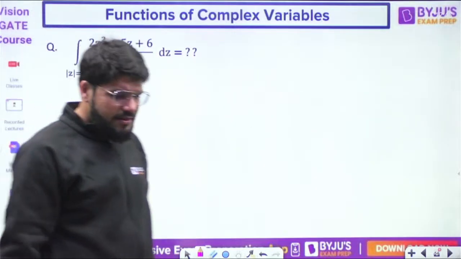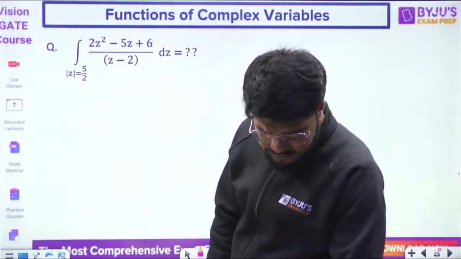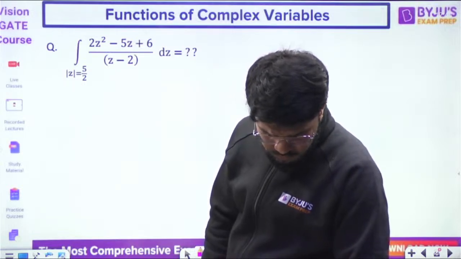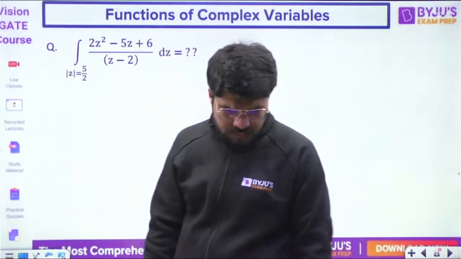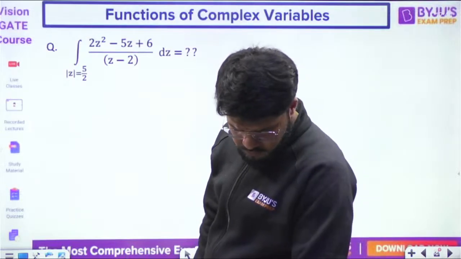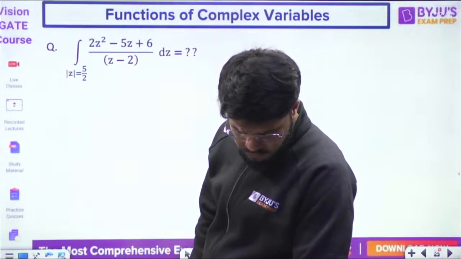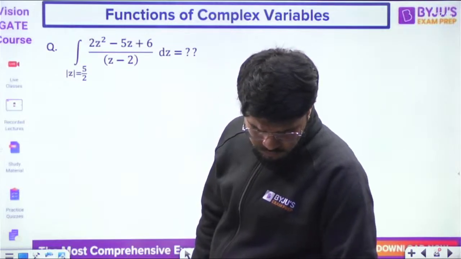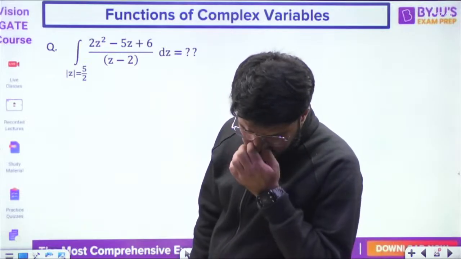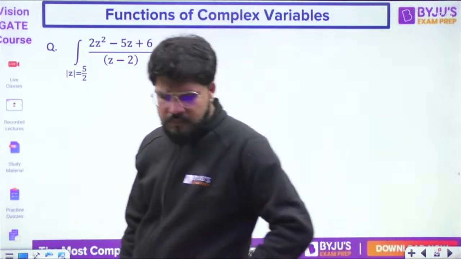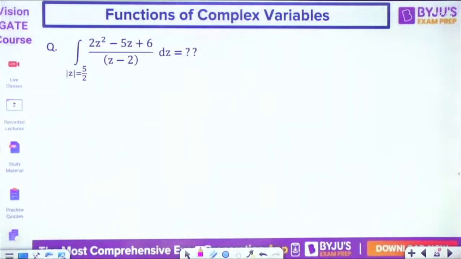Now tell me the next answer, quickly. Integral of 2z square minus 5z plus 6 upon z minus 2.